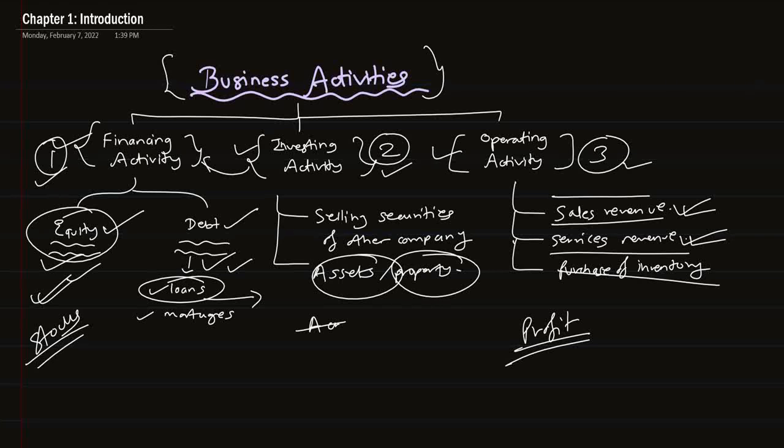The activity done by a business to run the day-to-day operation of the business is called operating activity. So this is all about business activity. One is financing activity, second one is investing activity, third one is operating activity.